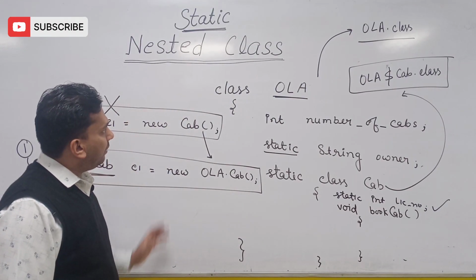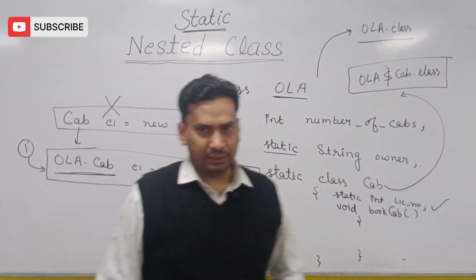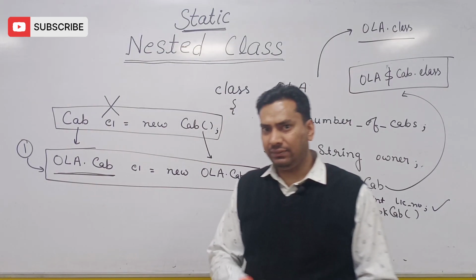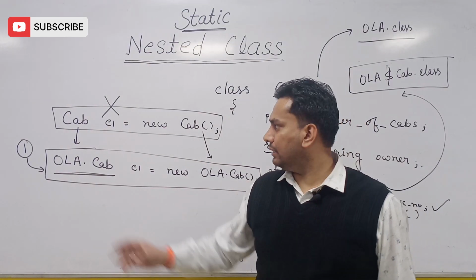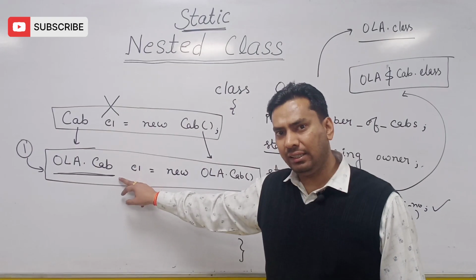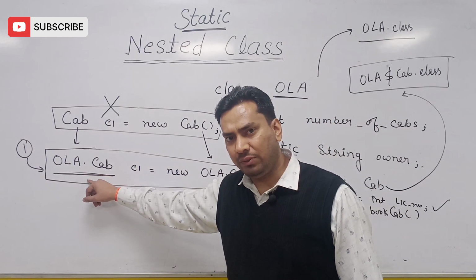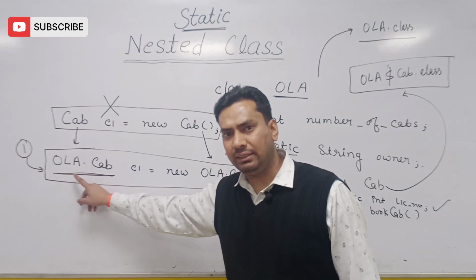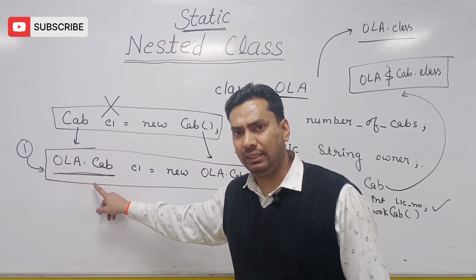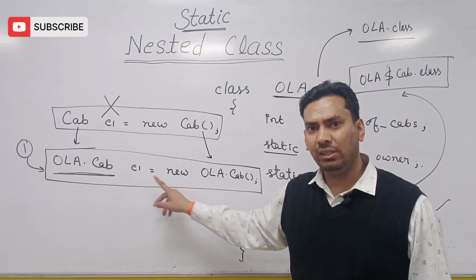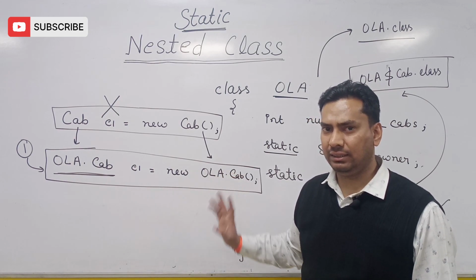So this is all about your static nested class. Again, summarizing the things, first I told you, a static nested class object can be created without creating the object of the outer class, but the syntax is outer class name dot nested class name reference variable equal to new outer class name dot nested class.